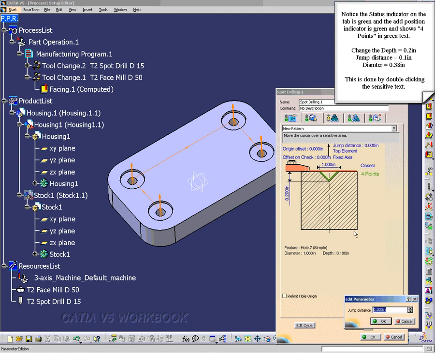And I want the jump distance to be 0.1 inch. And the diameter I want to be 0.38 inches.